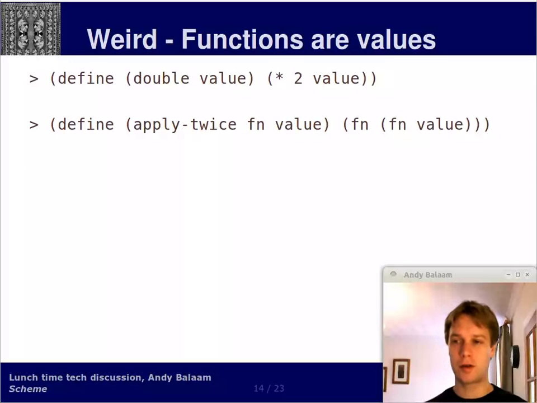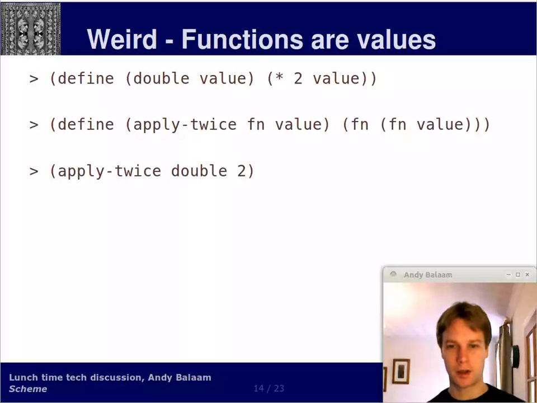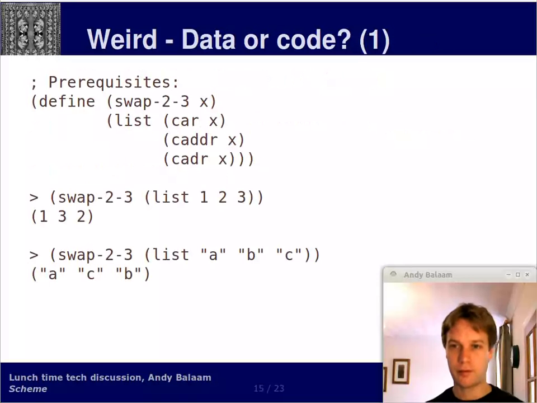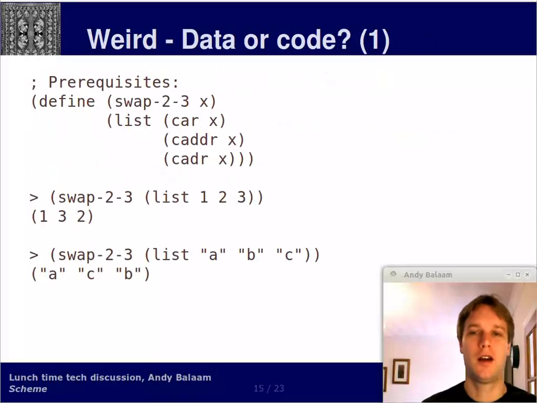And what it does is it calls that function on value, and then it calls that function on value again. Okay, it applies it twice. So if we pass in double and an argument of 2, we're going to apply the double function twice and return the value. So the result of applying it once is 4, and then applying it again is 8. That's weird, huh?